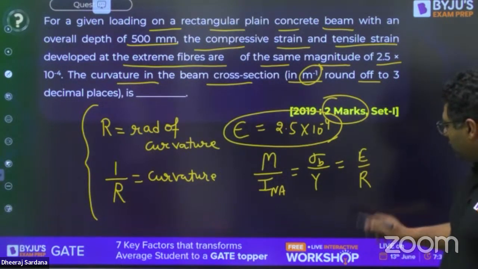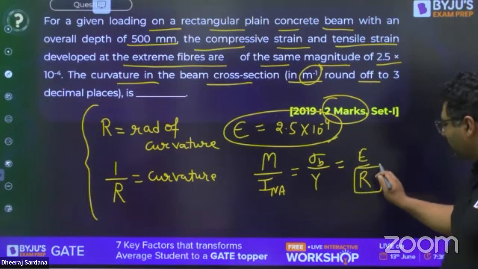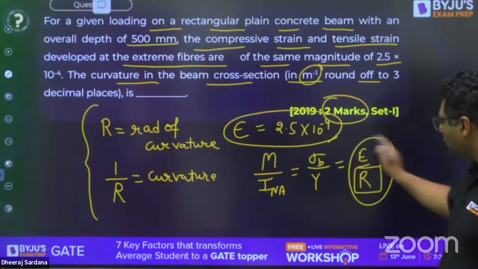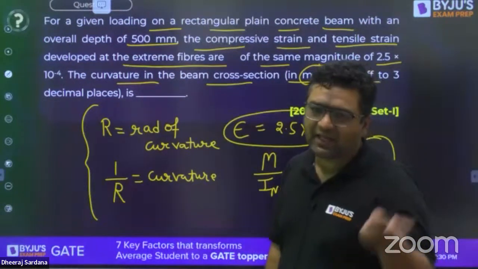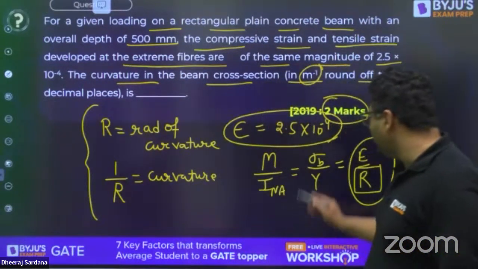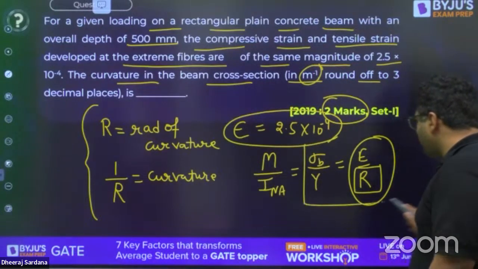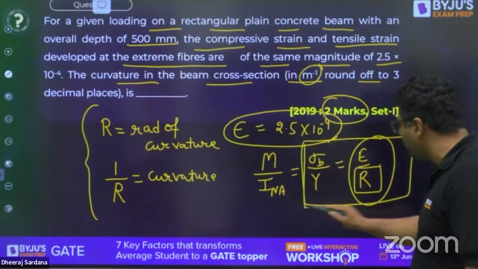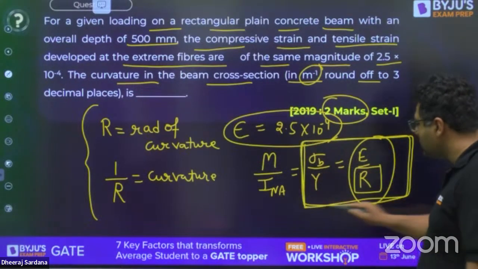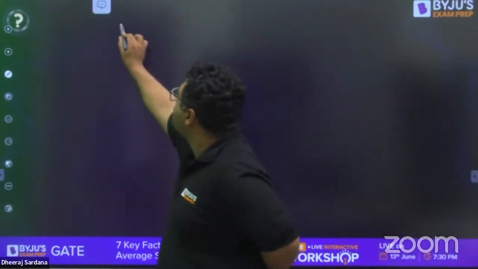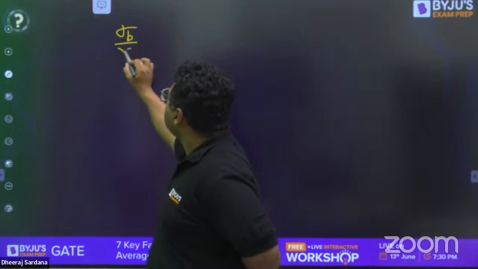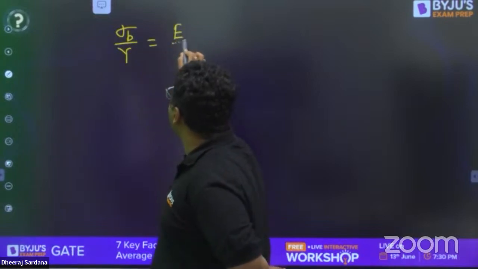So in this equation, you can see our target is this somewhere. So we require this, no doubt about that. But my dear, they have not given us a stress. They have given us a strain. Then also we can have an idea that if we are talking about the stresses and strain, we can have the relation between them. So this part of the equation will be used here. So you will be saying that sigma B upon Y is equals to E upon R.